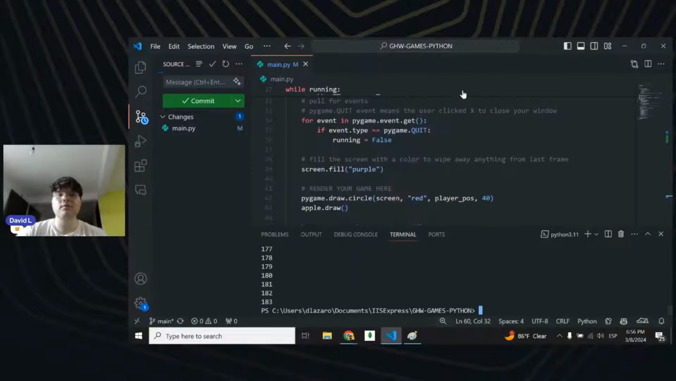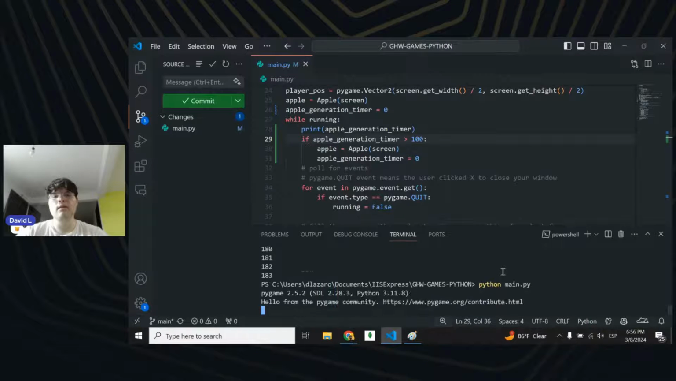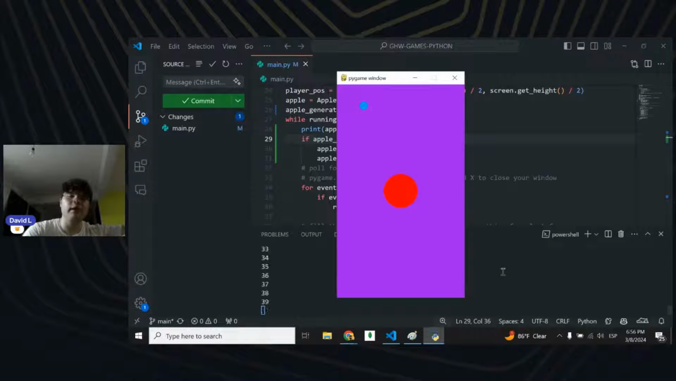But this should not be just 3,000. This should be like, I don't know, 100 maybe. And there you go. The apple is generating itself randomly in different places. So nice, we had it. And if we move this, it should be generating itself too, right? Nice. So our apple is being generated.